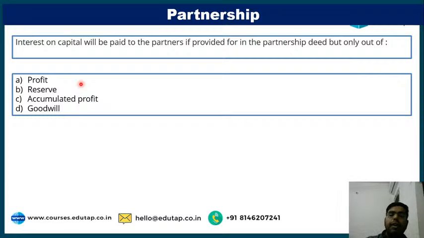Interest on capital will be paid to the partners if provided for in the partnership deed, but only out of dash. Doing a silly mistake, guys. Doing a silly mistake again. Absolutely correct, Moonlit. The correct answer is A.